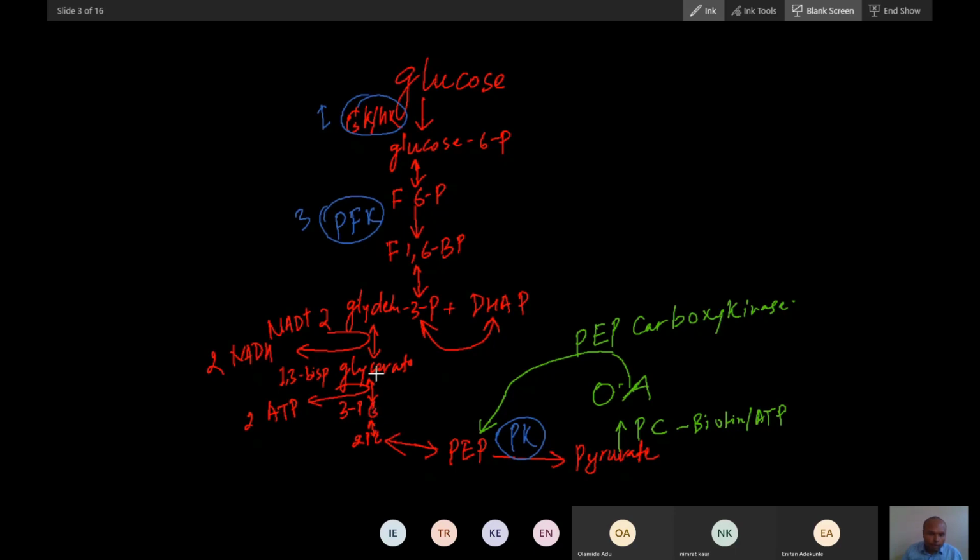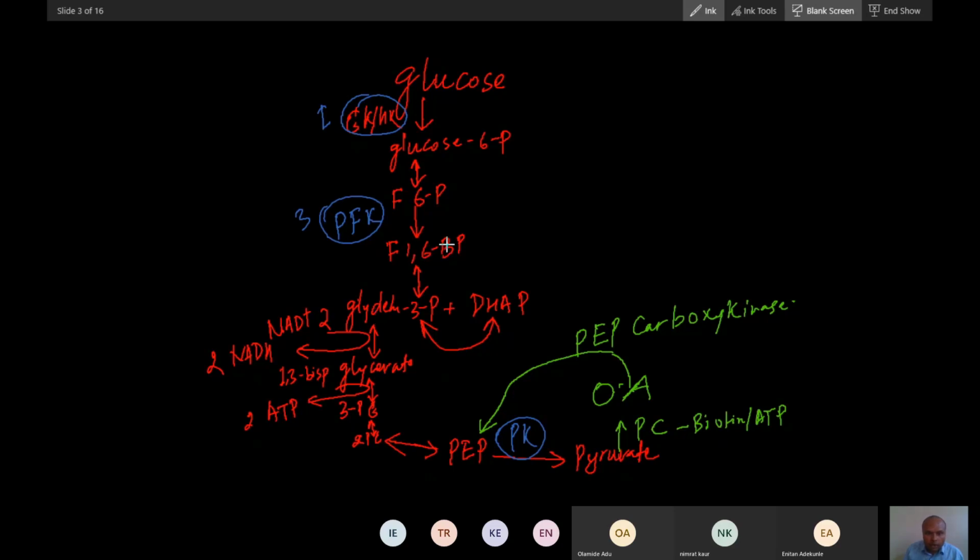Then 3-phosphoglycerate will convert, in a reversible reaction with utilization of 2 ATP, into 1,3-bisphosphoglycerate, and then with utilization of 2 NADH it will convert into glyceraldehyde 3-phosphate, and this will convert into fructose